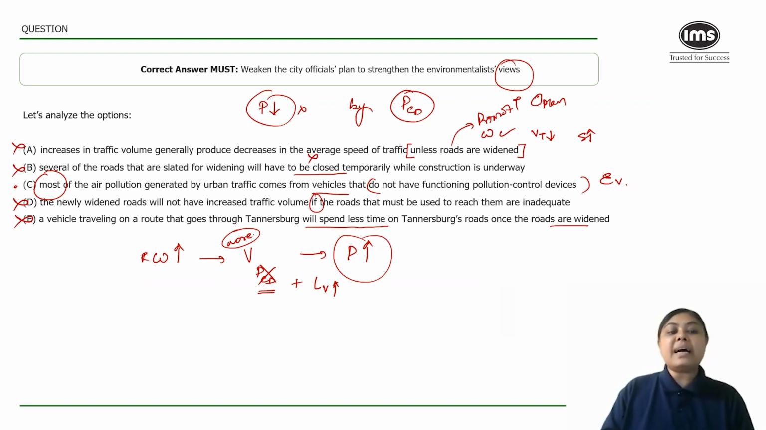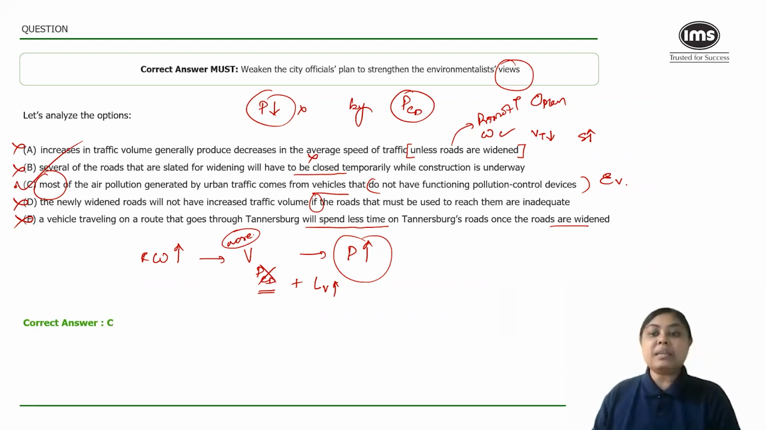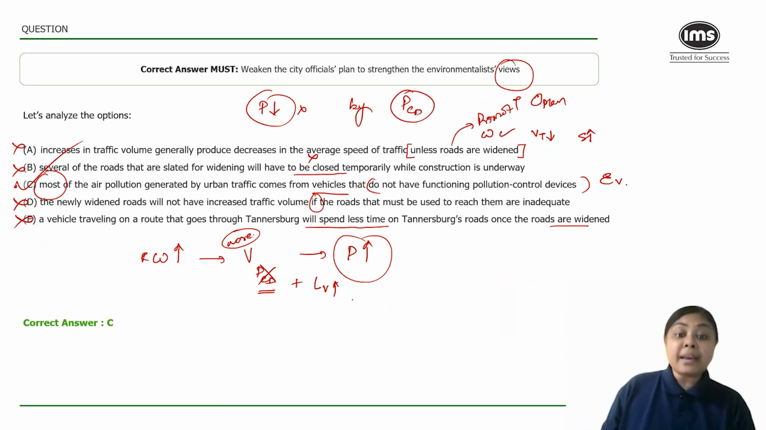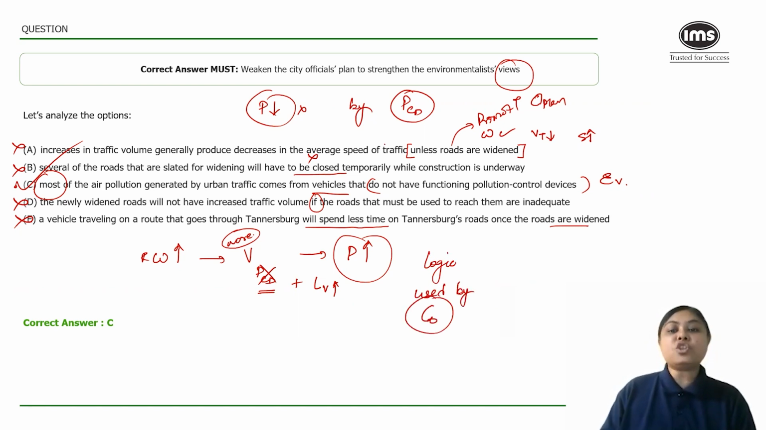So based on this, I can say that C is my correct answer because it supports the environmentalist viewpoint and it rejects the logic used by the city officials, the usefulness of pollution control devices.